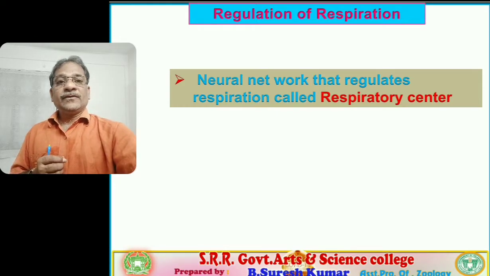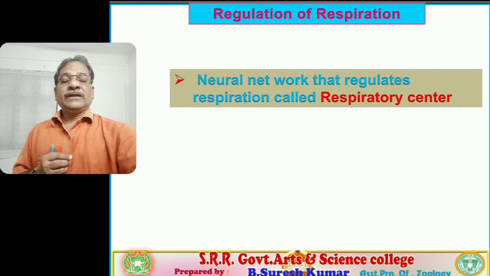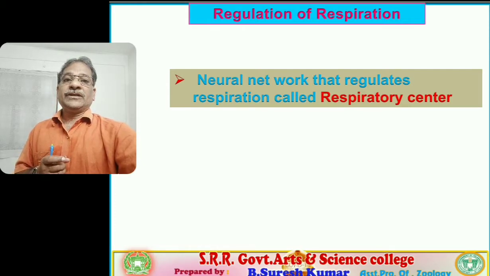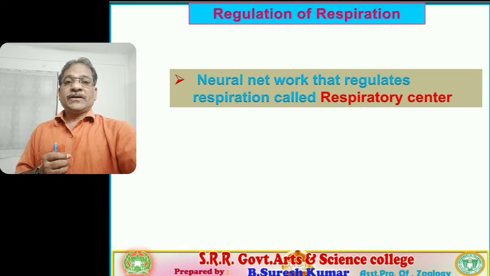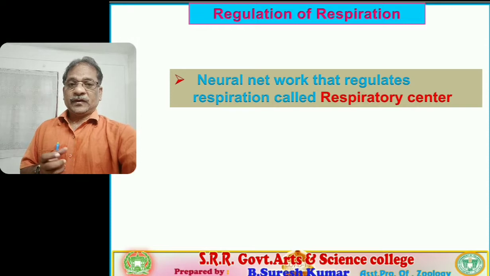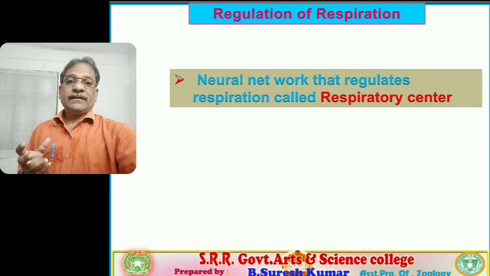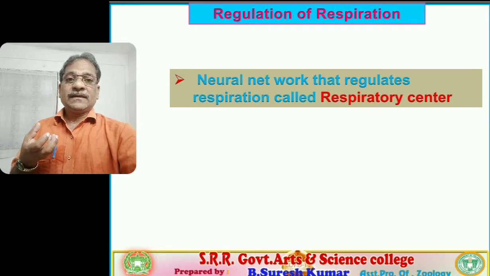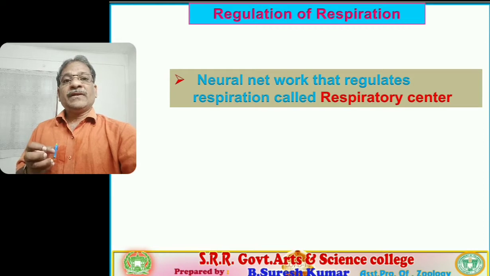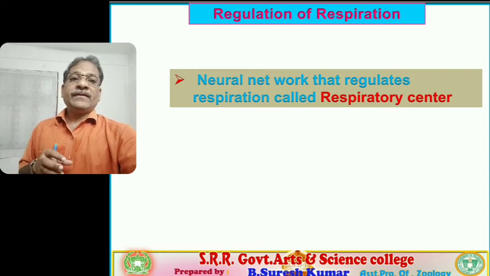Now we are going to discuss neural regulation. The first one is neural regulation. The neural network that regulates respiration is called the respiratory center. A group of neurons joined with each other and connected with the parts concerned with the respiratory system form a neural network.